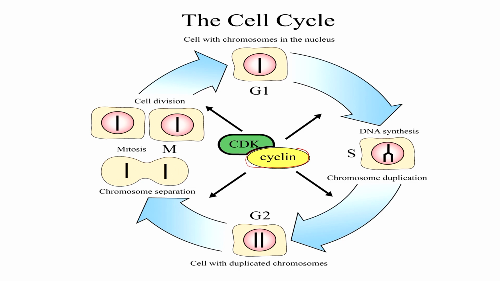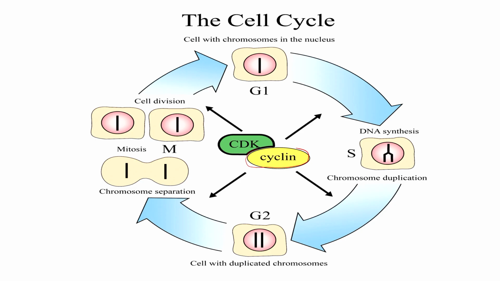When you have G1 cyclin, that is cyclin of the G1 kind, then CDK in association with cyclin will phosphorylate only those molecules which are required for G1 phase. That means out of several proteins, some of the proteins will get activated, some of the proteins will get inactivated, so that finally the requirement of G1 is complete.